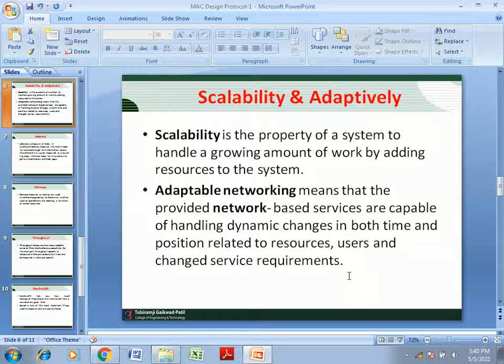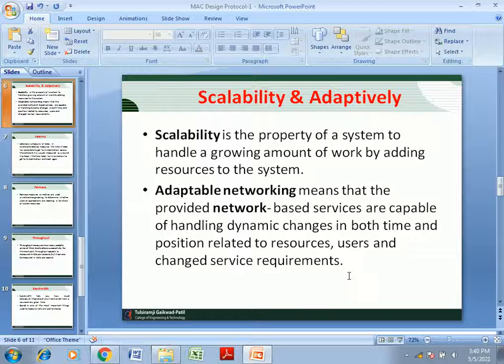Second is the adaptability. Adaptability refers to the ability to accommodate changes in node density and network topology. In a sensor network, node density can be very high. A node may fail, join or move, which would result in changes in node density and network topology.